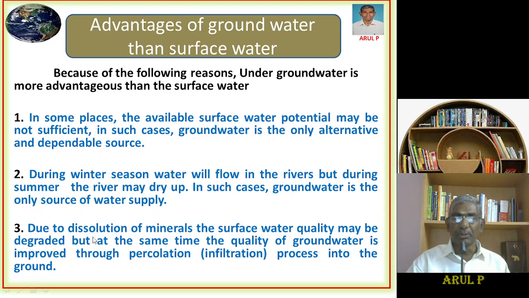Point number three, due to dissolution of minerals, the surface water quality may be degraded, but at the same time, the quality of the groundwater is improved through the percolation or infiltration process into the ground.